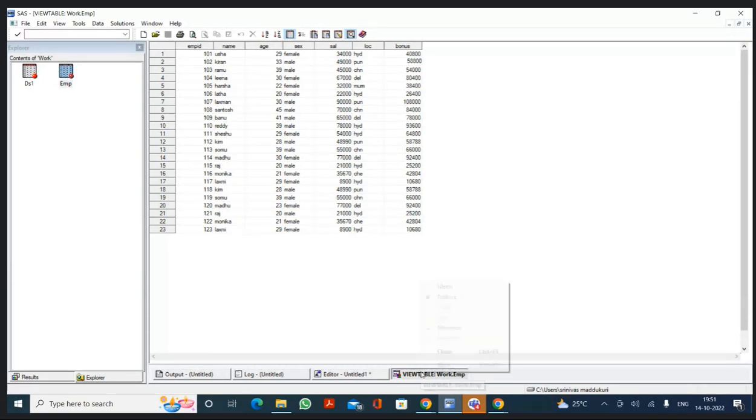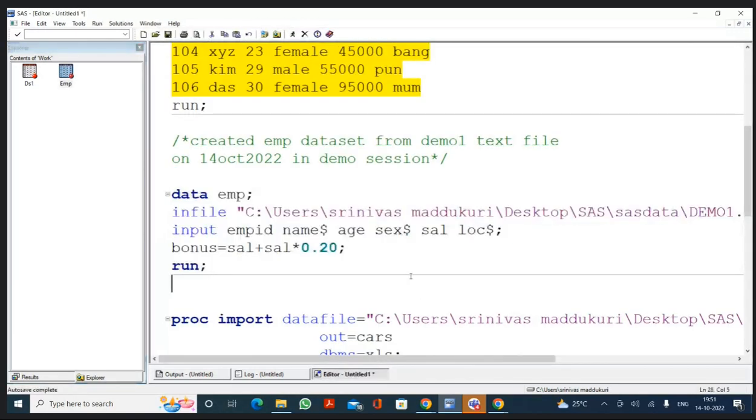So by doing some calculation, I created a new variable called bonus. Now suddenly the manager says he doesn't want to have that bonus variable. So what should I do? I should delete this statement, isn't it? But if I delete the statement, in future, even if he asks again, I can't remember what I have written, right? So I do not want to delete this one. I want to keep this in the comment section.